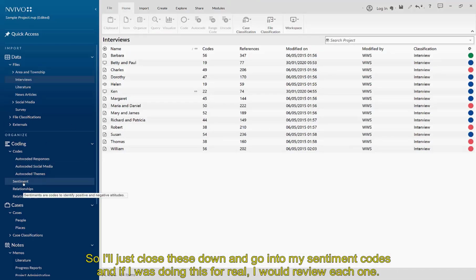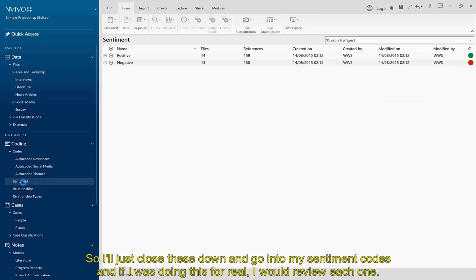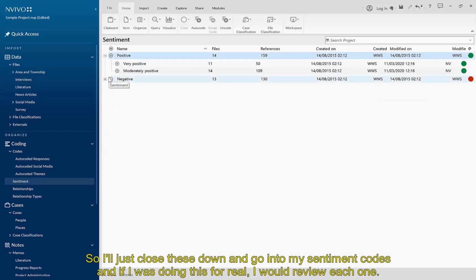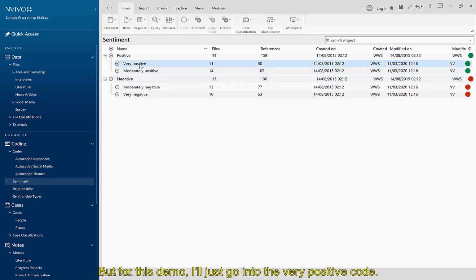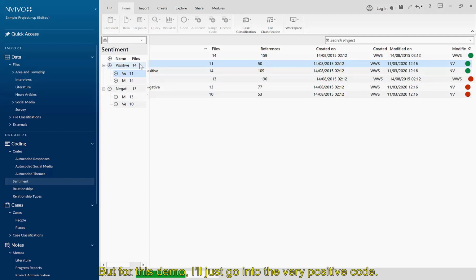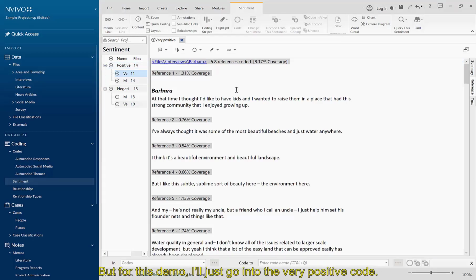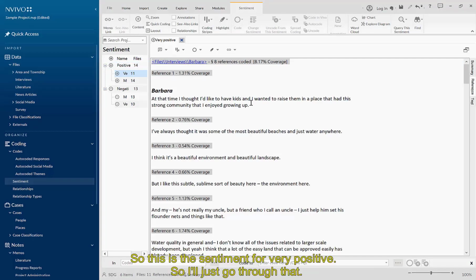and go into my sentiment nodes. And if I was doing this for real, I would review each one. But just for this demo, I'll go into the very positive code. So this is the sentiment for very positive.